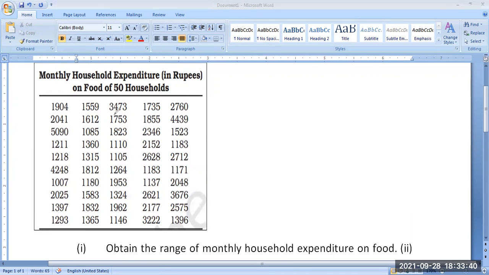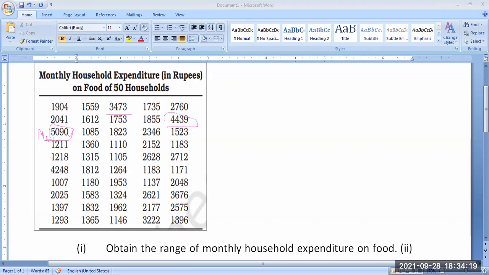Here it is 3,473. More than 4,000 is there, 4,439. More than 5,000 is there, 5,090. So 5,090 is the maximum value. Am I correct? You check whether any number is more than 5,090. No. So 5,090 is the maximum value. Okay. Then what is the minimum value?